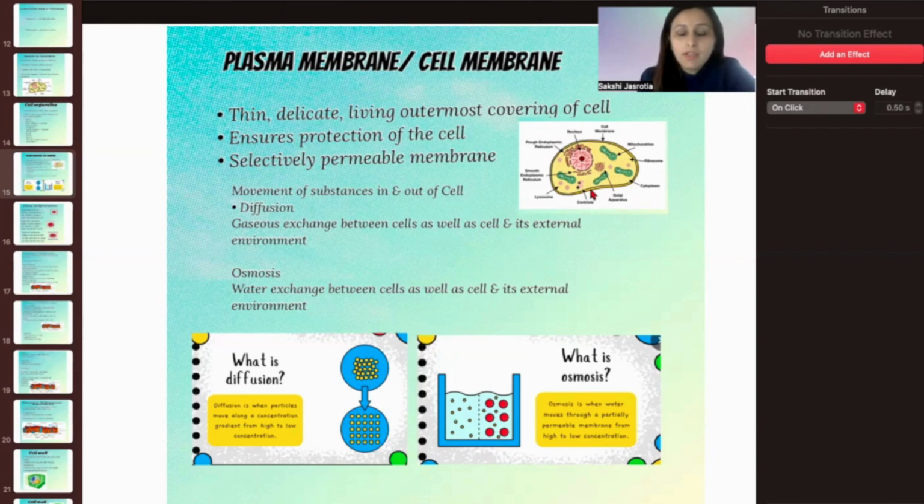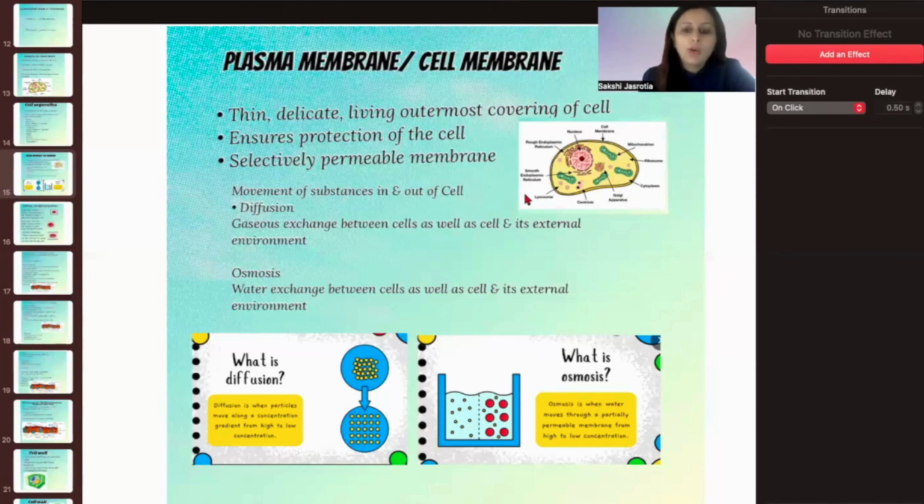It is a selectively permeable membrane. सिलेक्टिवली परमिएबल का मतलब कि ऐसा नहीं है कि कुछ भी सामान बाहर से अंदर आ सकता है और अंदर से बाहर जा सकता है. So that means if it would have been completely permeable to all the stuff, then the organelles would have just flown out of the cell. So that is not the case. Only selectively permeable means only some substances can enter, like water and the nutrients that are required by the cell. Only they can enter, the rest cannot, right? So this is how it also protects the inside organelles and the nucleus and the genetic material inside.